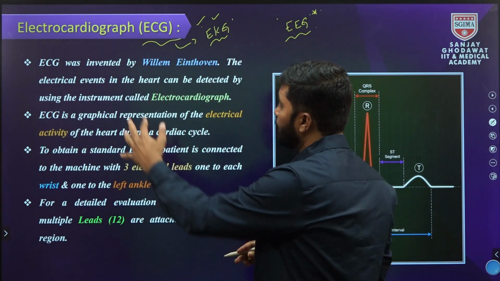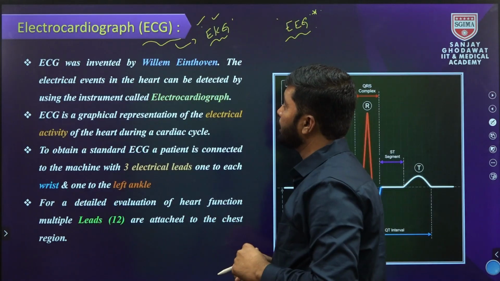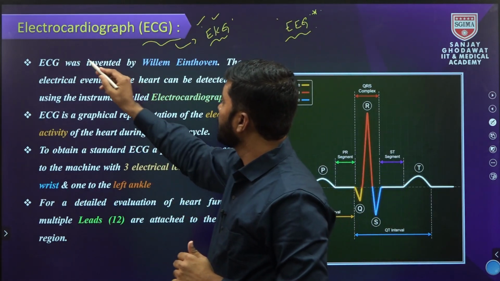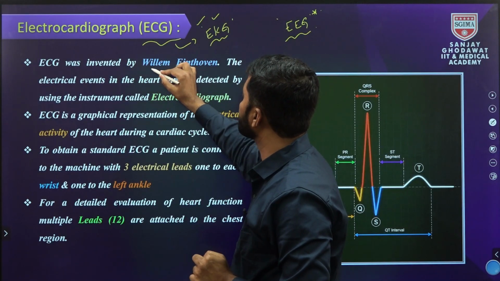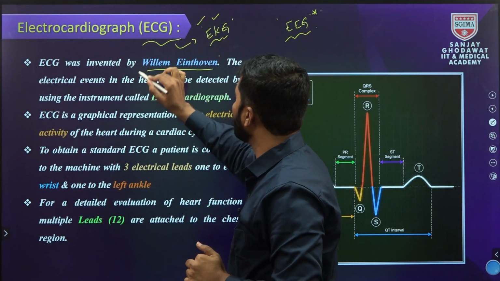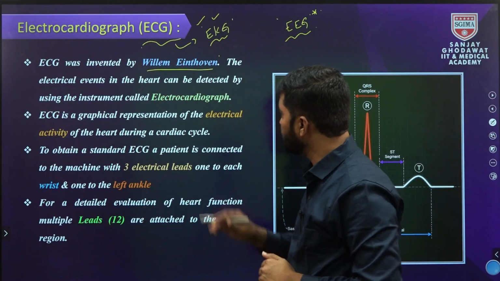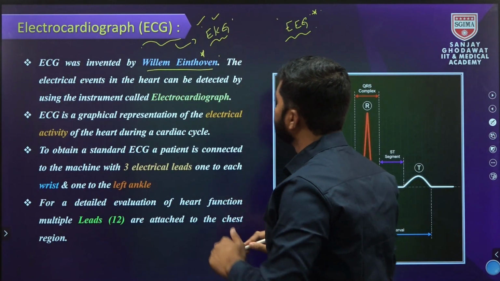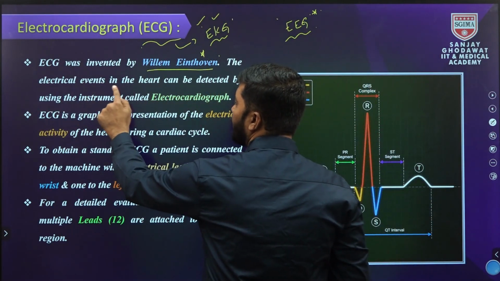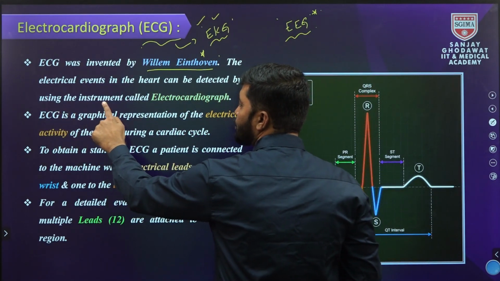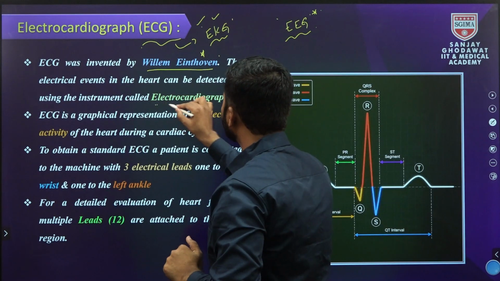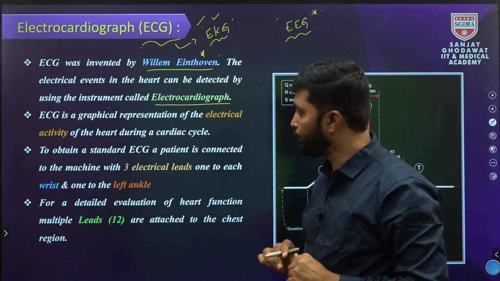Some information about the ECG. ECG was invented by the scientist William Einthoven. The electrical events in the heart can be detected by using the instrument called electrocardiograph.